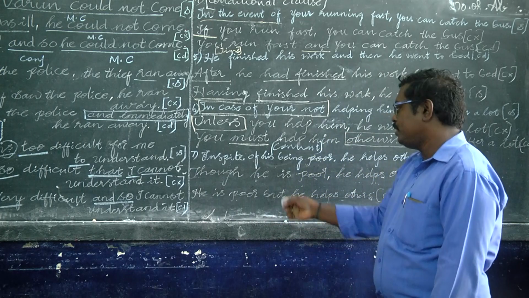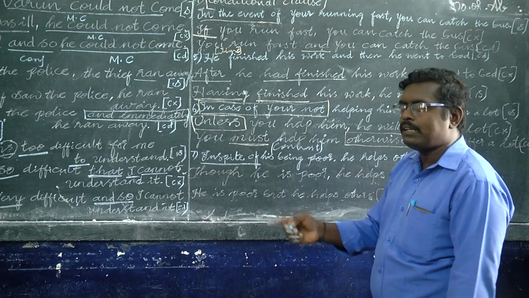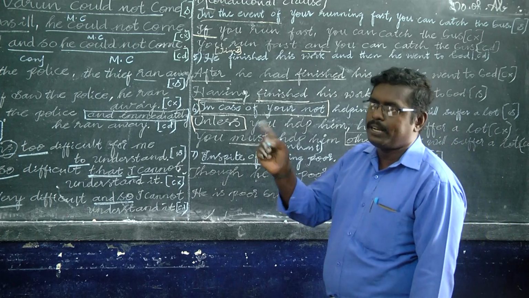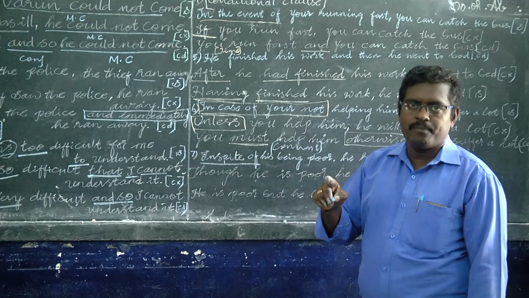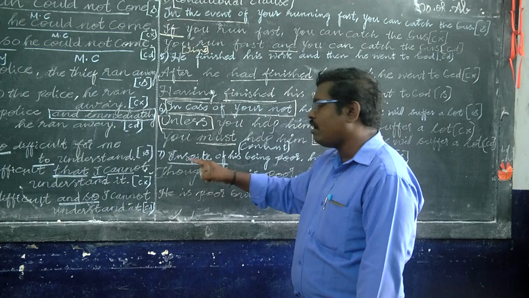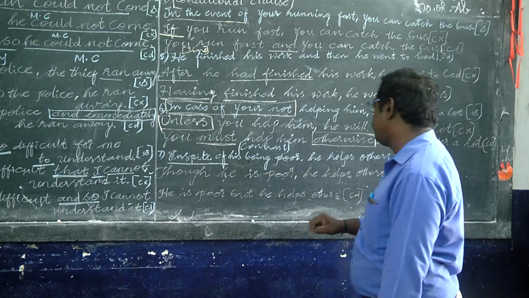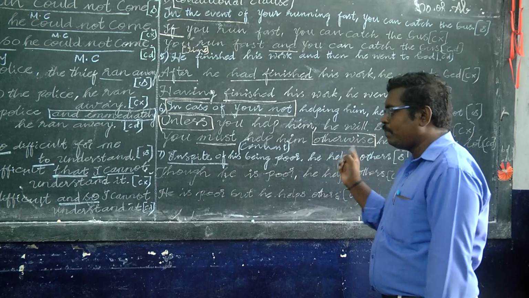In the simple form, we use in spite of or despite, not "despite of". We don't say "despite of", it is an error. The answer is despite. So we can use in spite of or despite. In spite of his being poor, he helps others, the simple form.